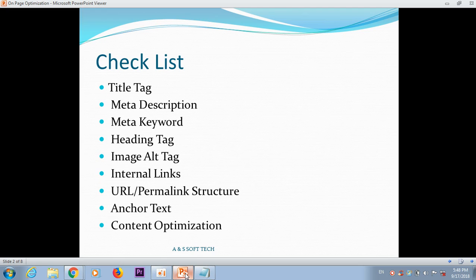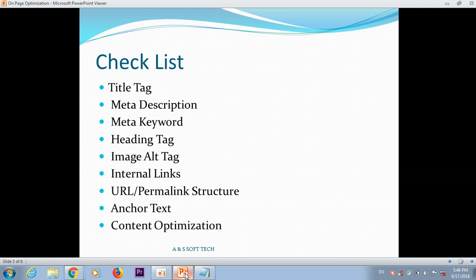These are the checklist items for a web page: title tag, meta descriptions, meta keywords, header tag, image tag, internal links, anchor text, and content optimization. These are the checklist of on-page optimization we are concentrating on.